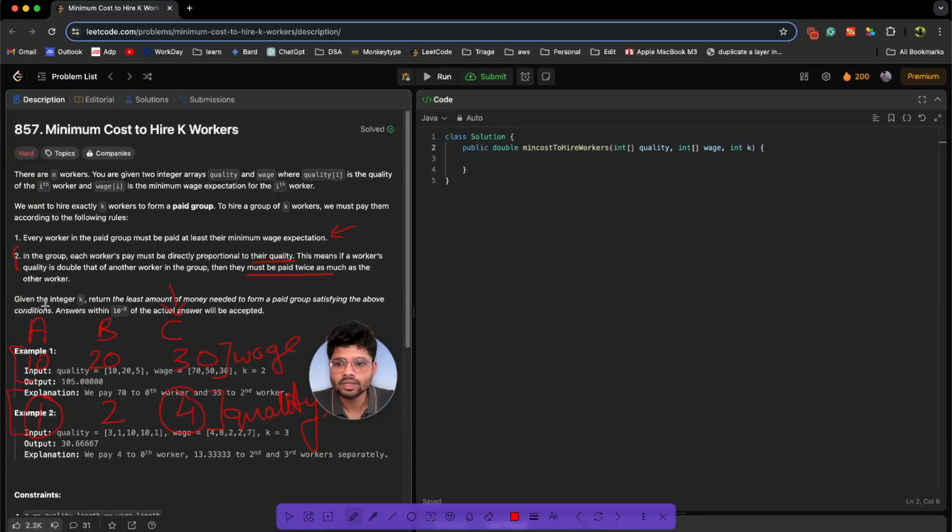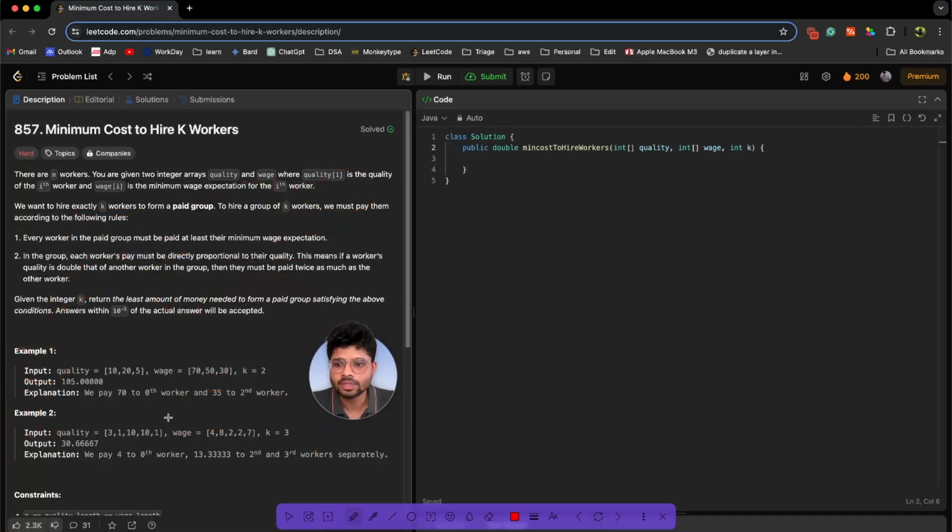So if we are making a team of A and C, we can give A 10, but we must give C 40 because C is doing 4 times the work of A. Therefore he should take 4 times the pay of A. We can also form a team of A and C where C gets 30 and now A should be getting 30 divided by 4, which will be something like 7.5. But can we give 7.5 to A when A's minimum wage is 10? We can't. So the first is the only possible way if you want to consider A and C as a team. I hope you have got this part.